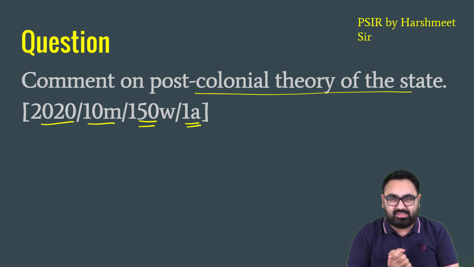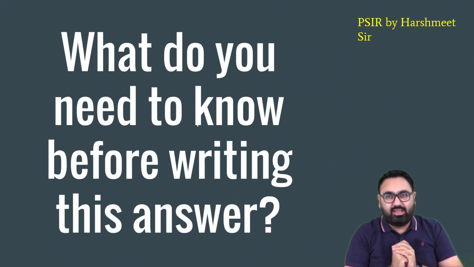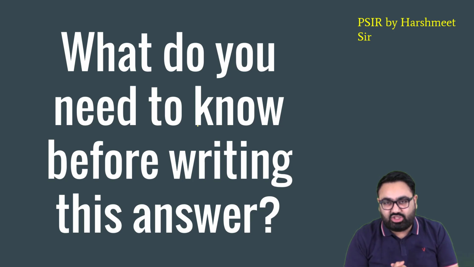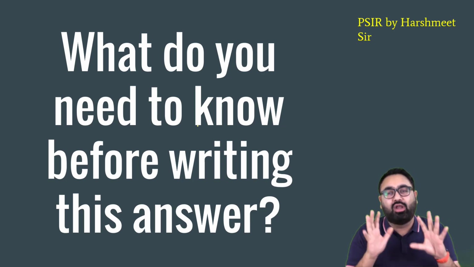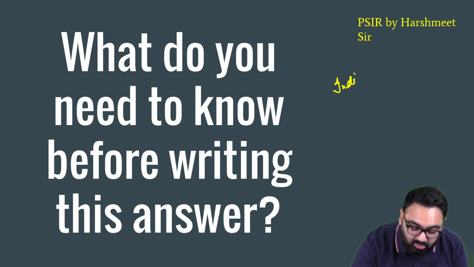So let's first try and understand what you have to know about post-colonial theory. In simple terms, this theory talks about those countries that were under colonial rule at some point of time. So for example, India was under colonial rule.